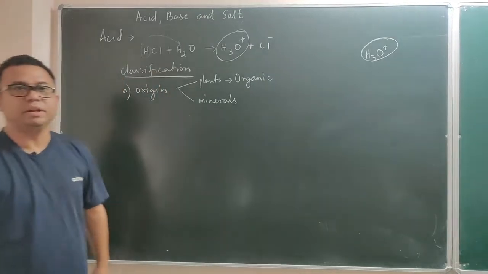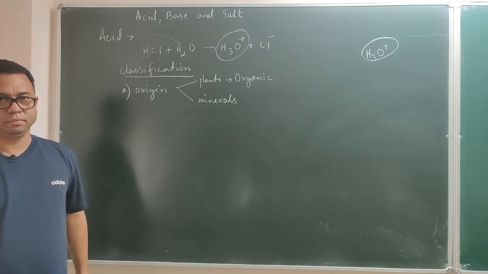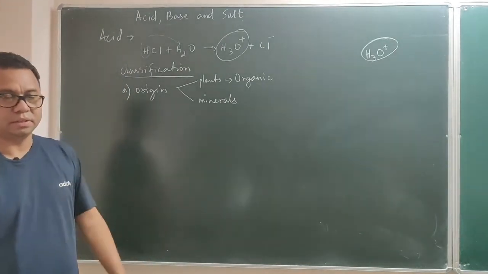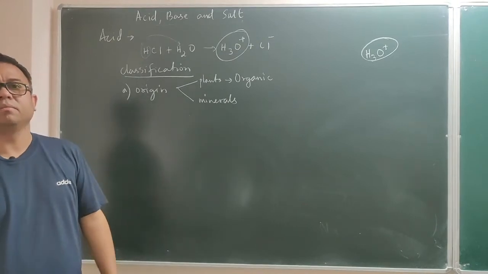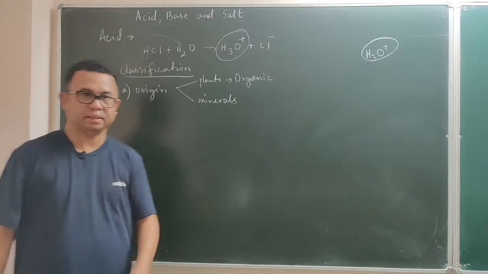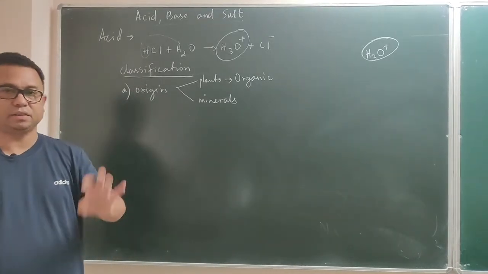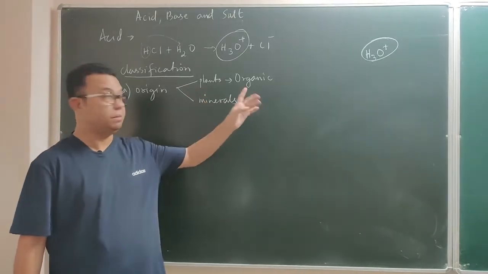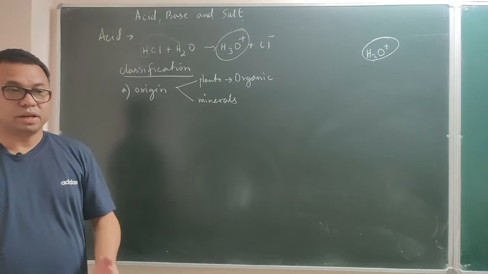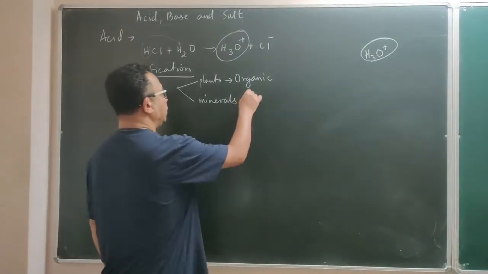For example, many organic acids that you know: acetic acid, or citric acid that we discussed. They are all derived from plants. There are also many derived from animals, for example lactic acid that we discussed. Many of the other acids are directly or indirectly associated with plants or animals. Such acids are called organic acid. Whereas those which are derived from minerals, with no association with plants or animals, are called inorganic acid.